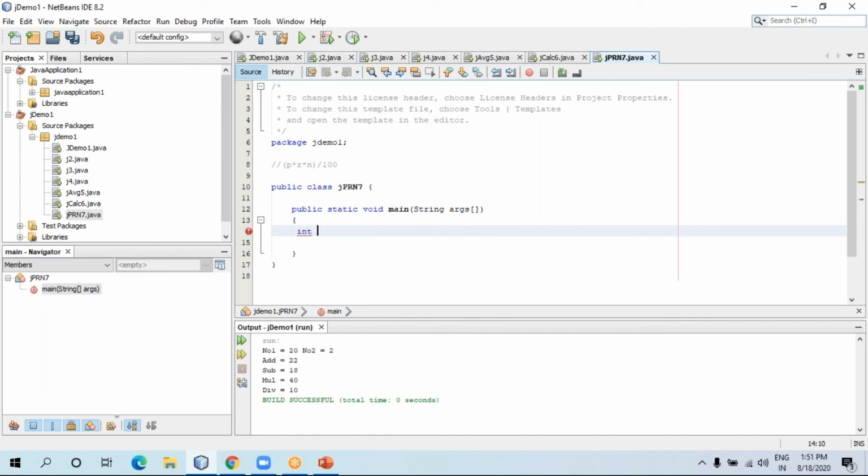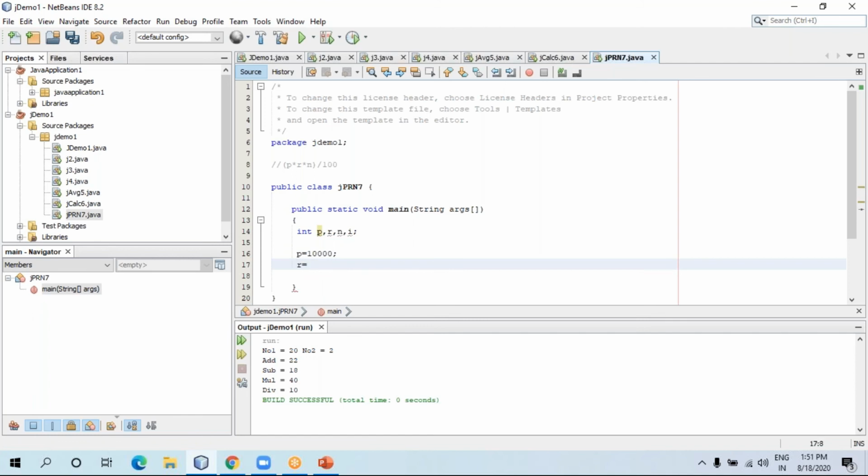I'm just taking integer P, R, and N, comma I. Again, I'm telling you we are just storing integer values right now. We are not taking other data types, we are not focusing on it. I will share other data types in the next session. Now let me store P equals to 10,000. So the present value, the money, is 10,000.